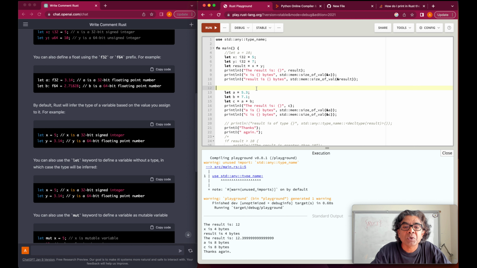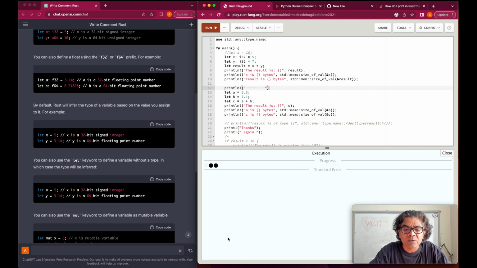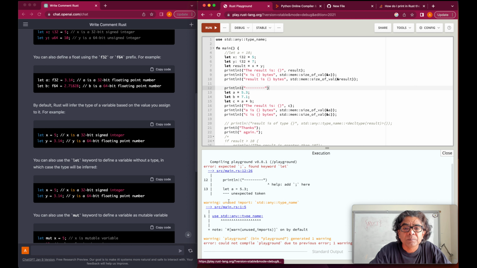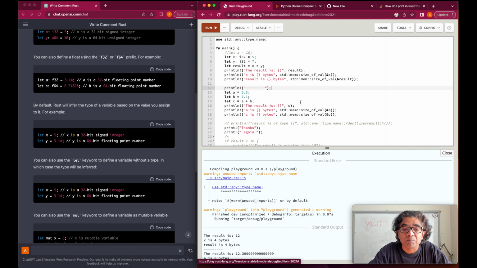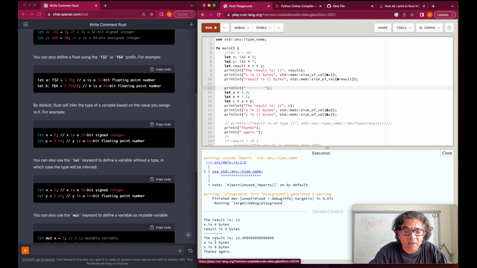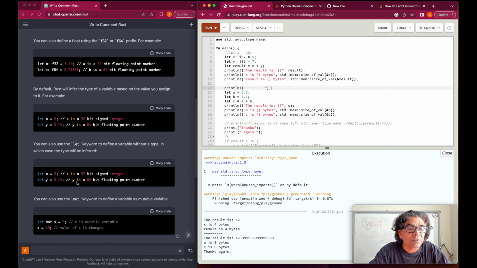And if we would want to write an empty line, we could say println and just, so this way we will have a separator. So here a is 8 bytes, because by default it is taking a 64 bit floating point number. So that's why it became 8 bytes here by default.